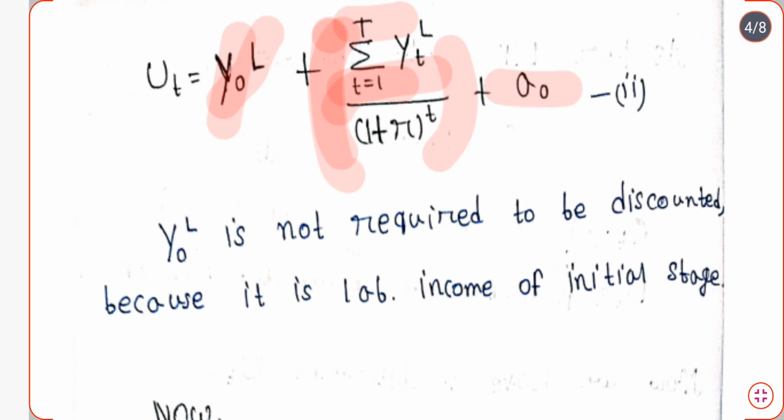Now Y0L is not required to be discounted. Why haven't we divided Y0L by 1 plus r to the power t? The reason is that the initial period income is not supposed to be discounted. That's why we haven't divided Y0L by 1 plus r to the power t.